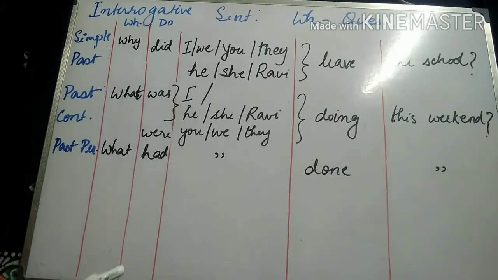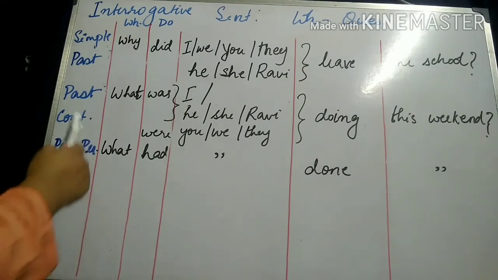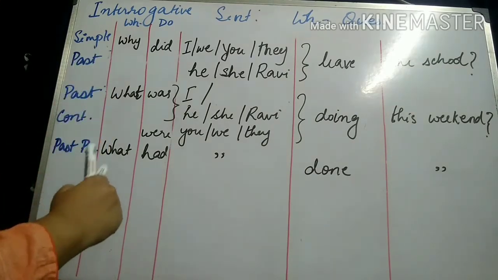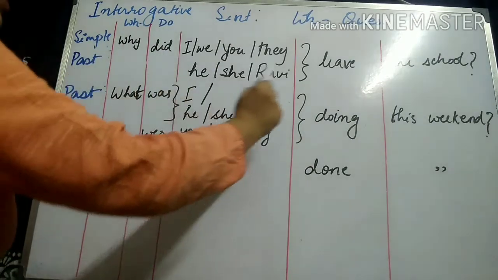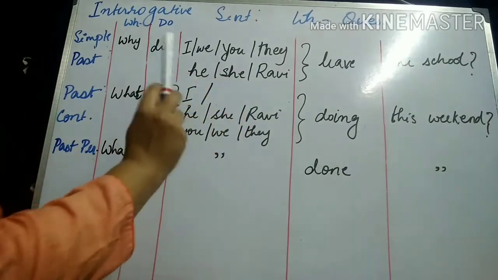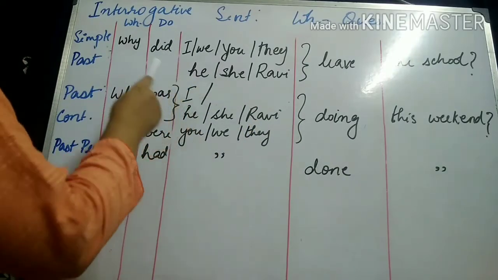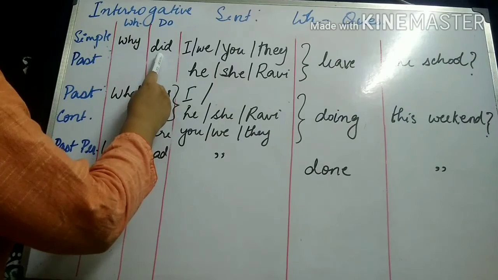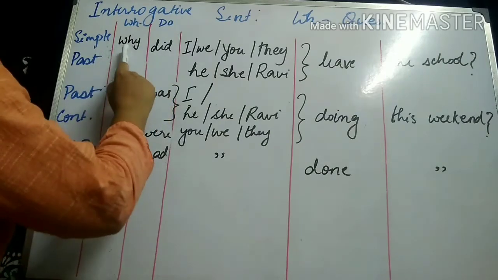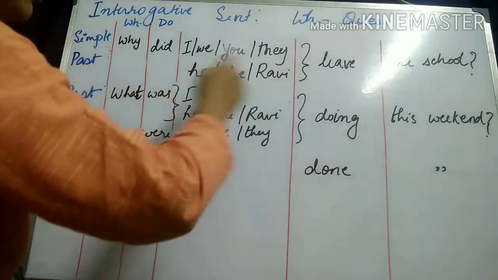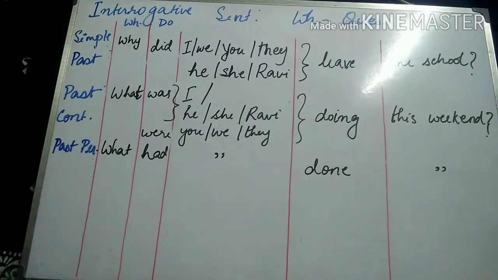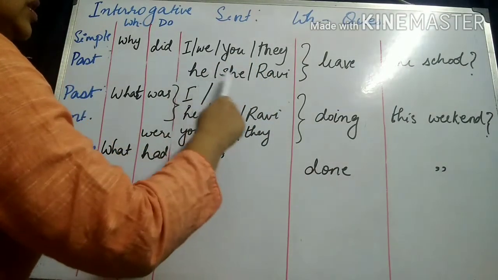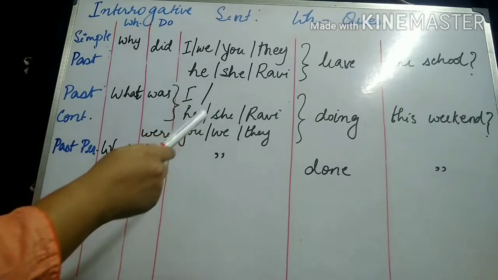Now let us see how in the same sentence type past forms of tenses have their effect. So in simple past, whatever be the subject, singular, plural, first person, second person, or third person, the verb that will be taken is did. Why did we leave the school, or why did he leave the school? Why did she leave the school? The sentence structure is going to remain the same irrespective of the subject being singular or plural.